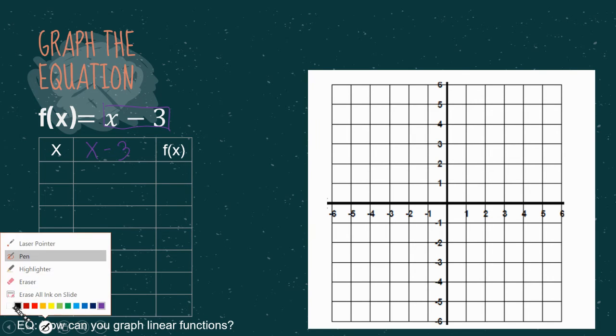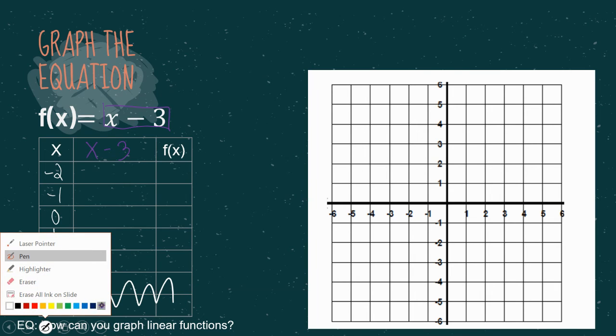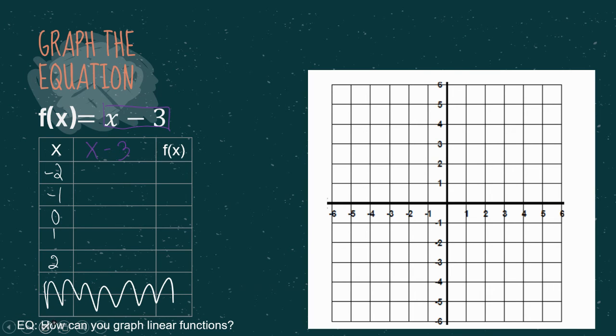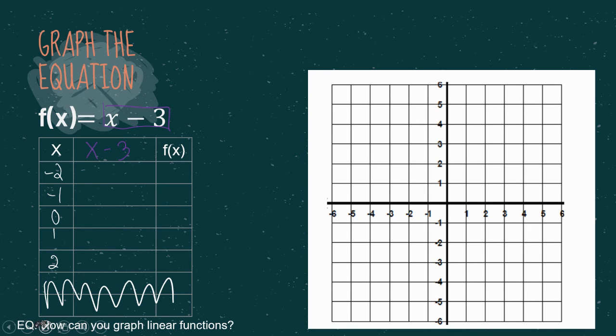And I like to pick my favorite easy numbers, -2, -1, 0, 1, and 2. You do not have to pick these numbers. You can pick any numbers that you like. Those are my favorite because they're the smallest numbers. So wherever there is an x, we are going to replace it with that -2. So we're going to replace the x with -2.